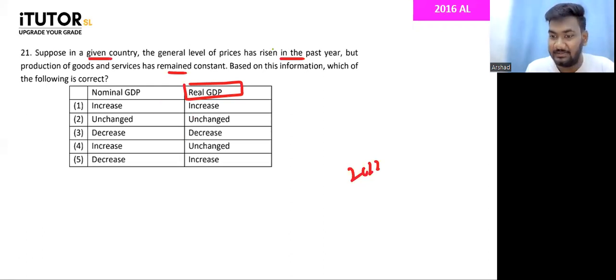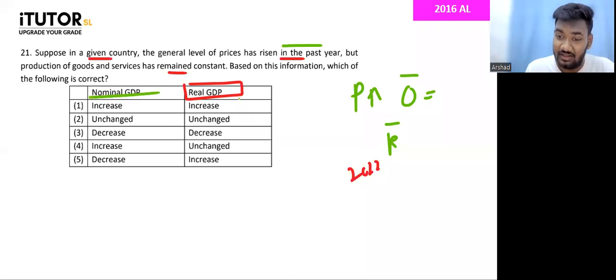Okay, what can you say, guys? If the prices have gone up, but the output has remained constant, then you say real GDP is constant. What can you tell about nominal GDP? Nominal GDP is price into output, right? So nominal GDP would have increased. Which one is the answer then? Nominal GDP would have increased. Why? Because prices went up. Real GDP didn't really change because the output is constant.